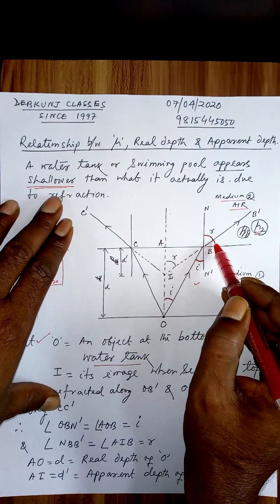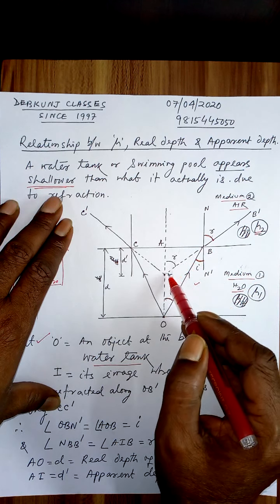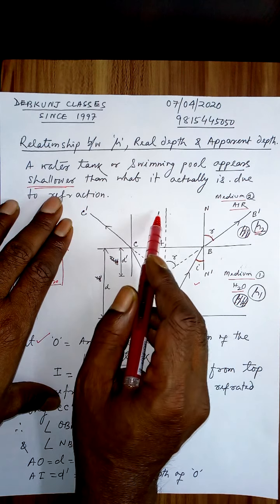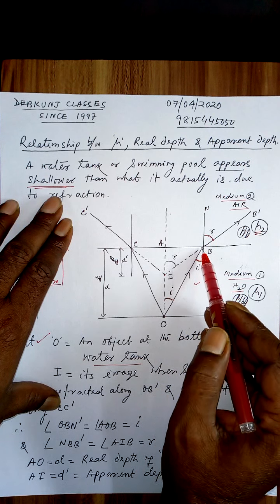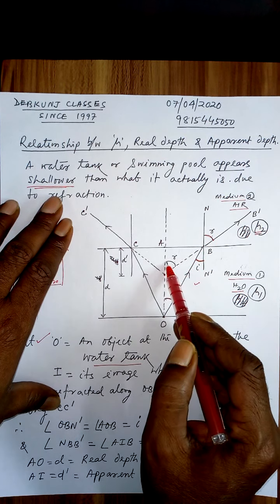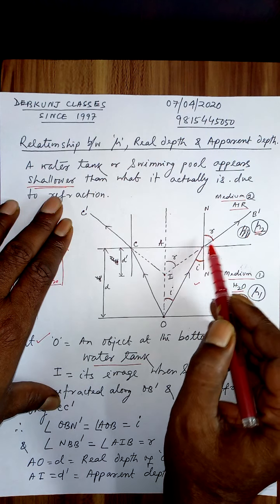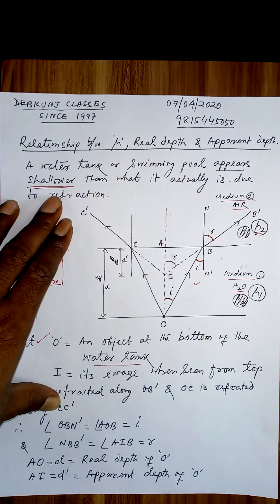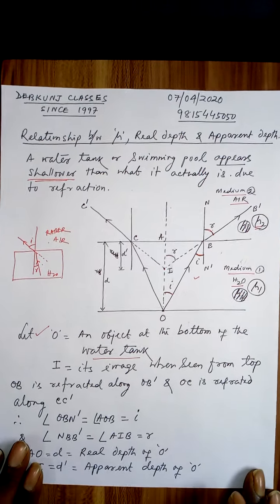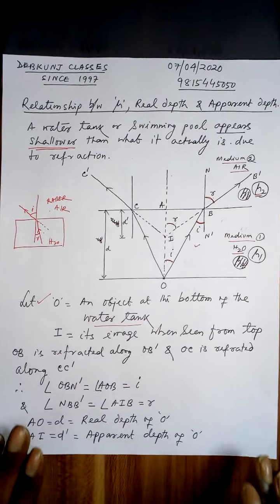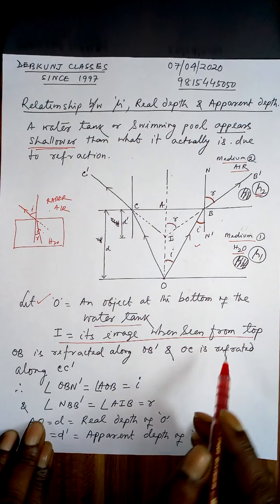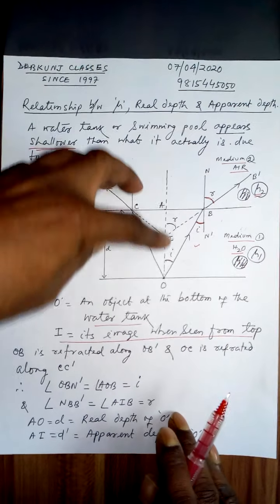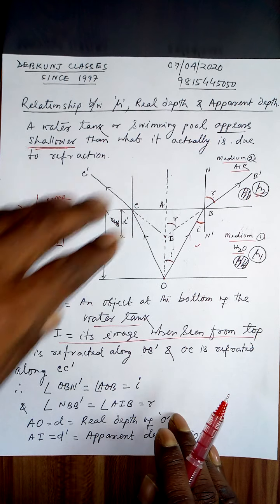Again, this is the angle of refraction. This one produced backwards comes from I. This normal and this normal are parallel to each other. This is the transversal. Therefore, this angle is equal to this angle. Since this is R, this is also R. Therefore, I is its image when seen from the top. When seen from this side, O will appear at I.